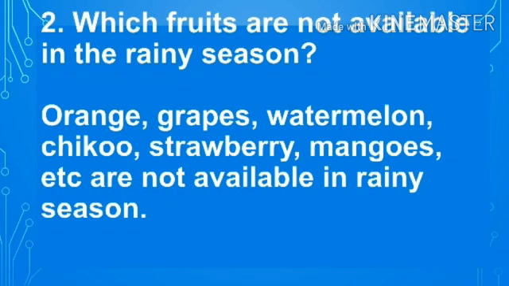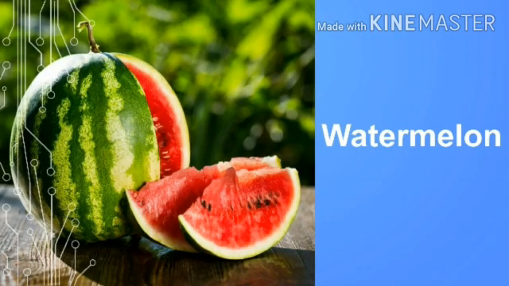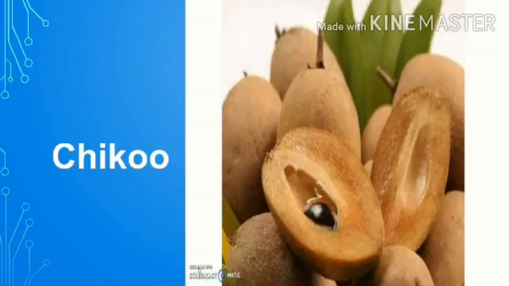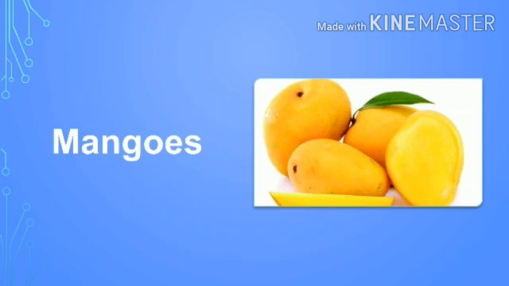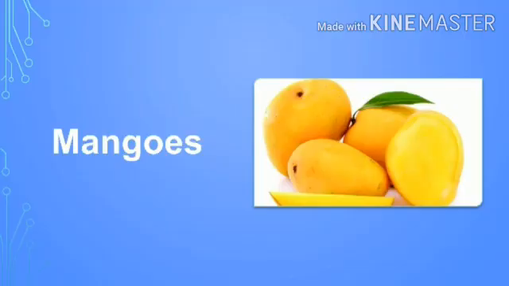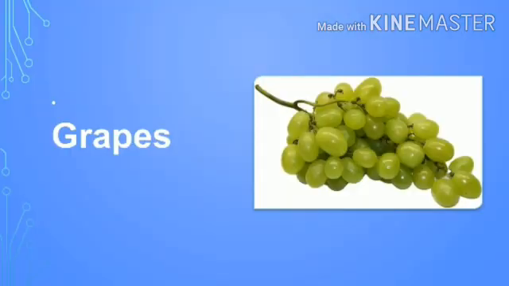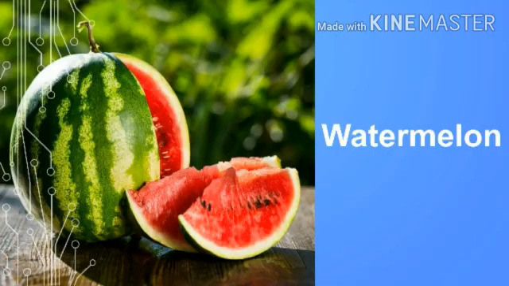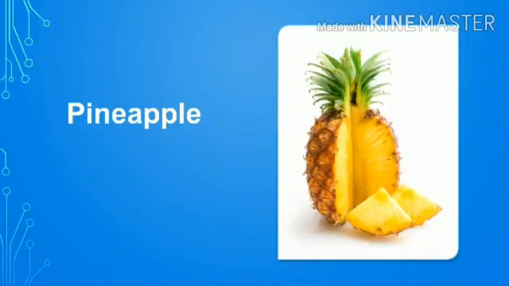pomegranate. Which fruits are not available in the rainy season? Orange, grapes, watermelon, chiku, strawberry, mangoes, etc. are not available in the rainy season. Which fruits are sold in summer? Mangoes, orange, grapes, watermelon, pineapple, etc.